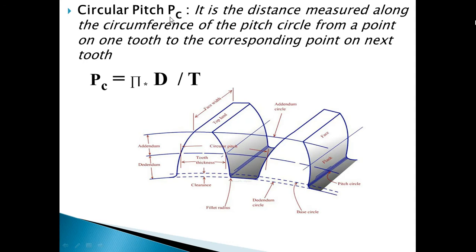Mathematically, it can be calculated as the circumference of that gear upon the number of teeth mounted on that gear. Or you may also say that circular pitch equals pi into d by t. What is d by t? A module. So it can be once again written in terms of pc equal to pi into module.